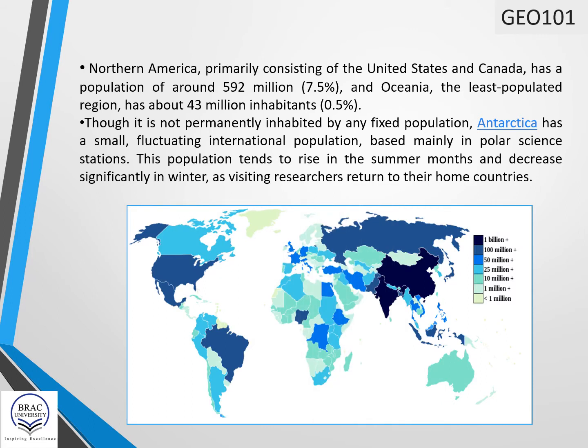The map shows the distribution of world population, and in this map, the darker shades show higher population and lighter shades are representing lower population.